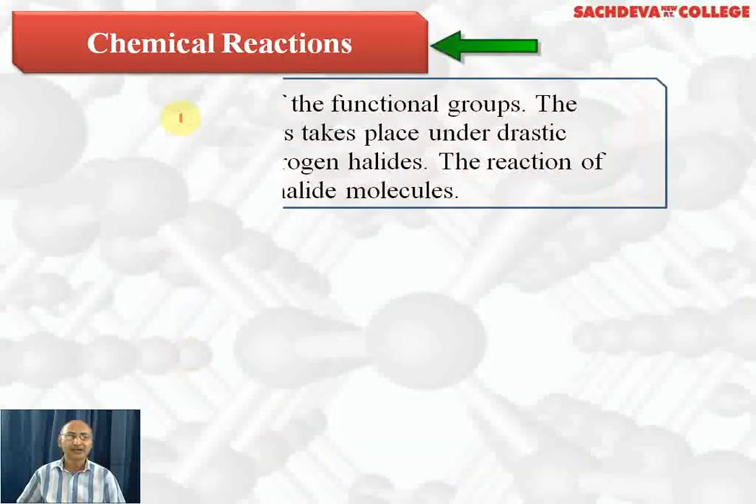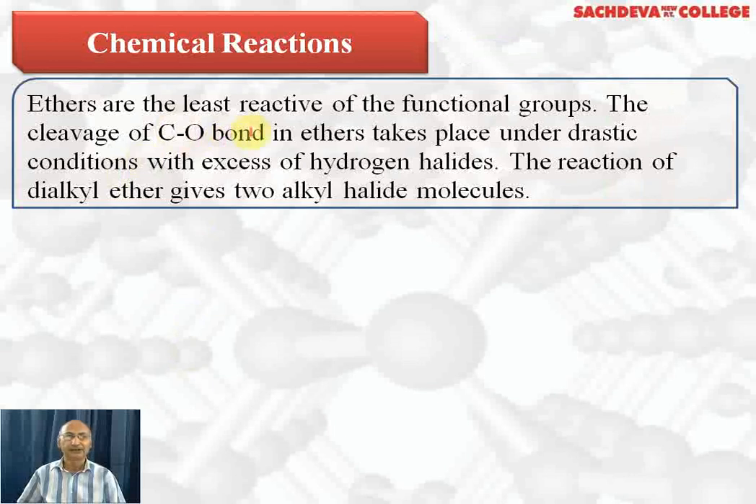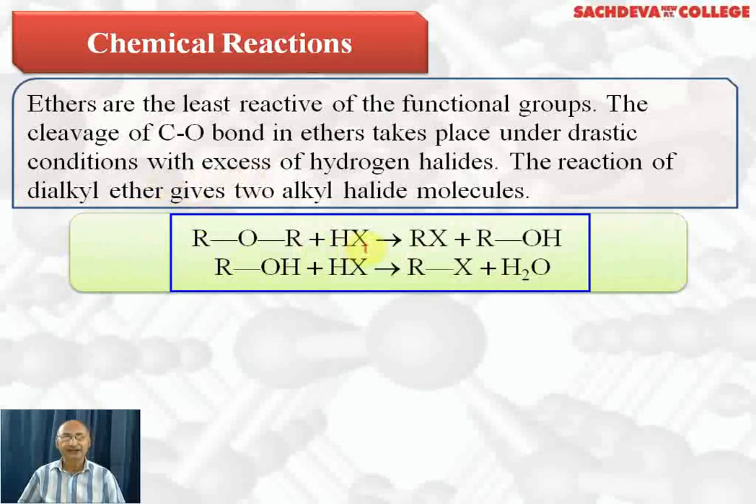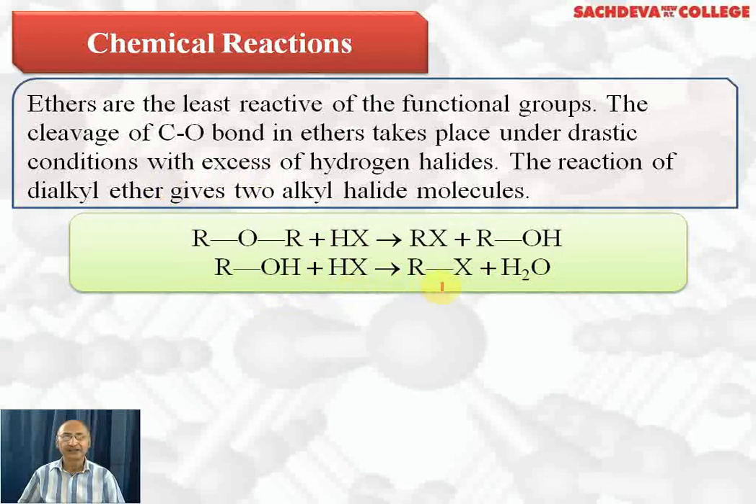Let's take up chemical reactions of ethers. Ethers are the least reactive of the functional groups. The cleavage of the carbon-oxygen bond in ethers takes place only under drastic conditions with excess of hydrogen halide. The reaction of dialkyl ether gives two alkyl halide molecules. ROR when treated with HX, in the first step cleavage takes place and forms alkyl halide and alcohol. Alcohol further reacts with HX, so you get RX again, plus water is formed.